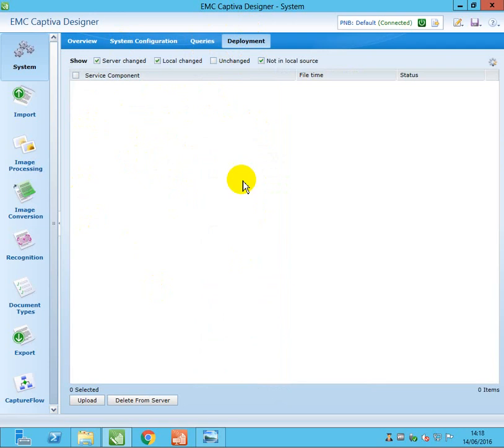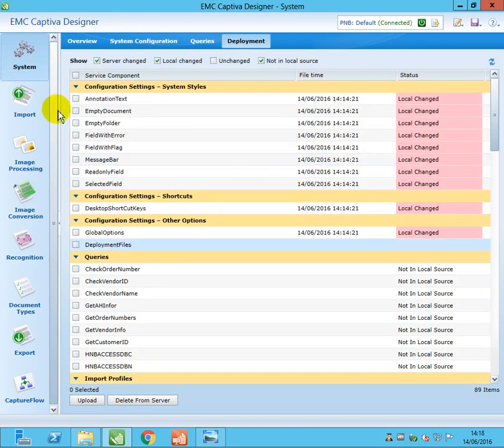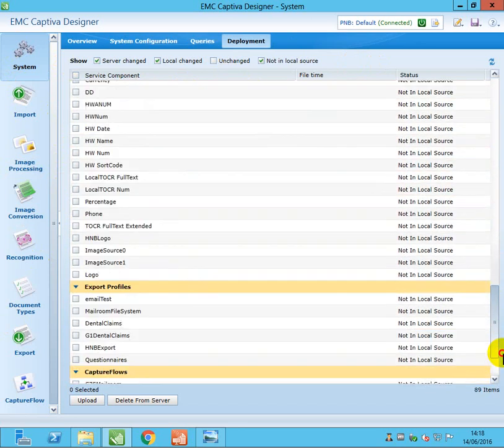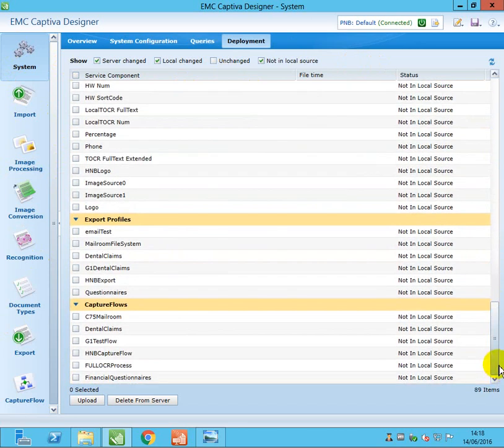In the deployment tab, whatever you change locally will go and show up here. You can check what is locally changed and what is changed on the server side. All this you can check from here and you can deploy to the server based on your changes.